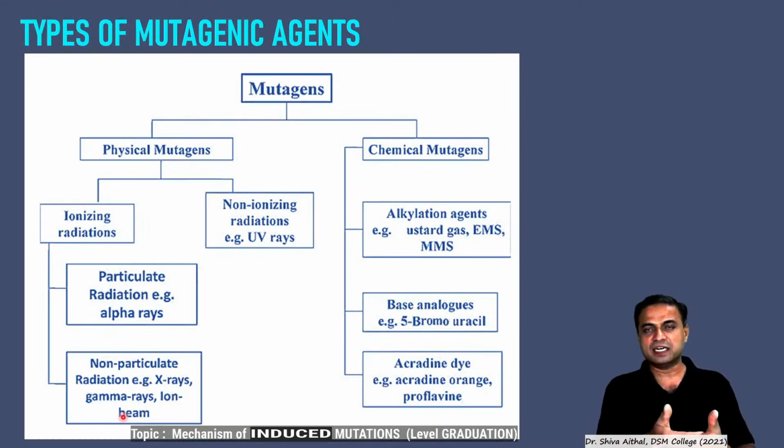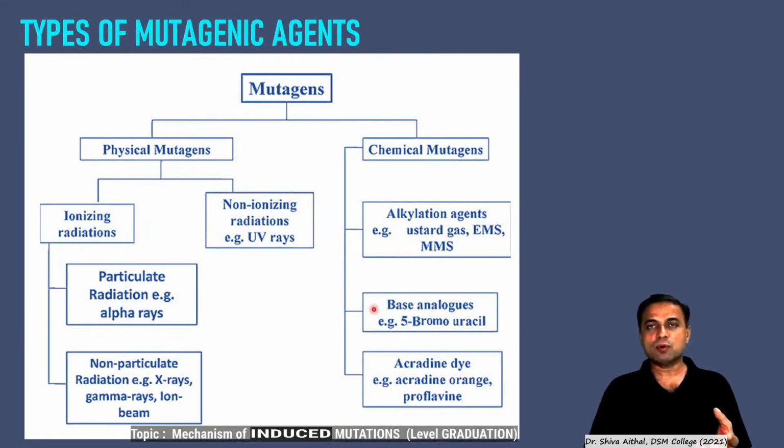Means we are talking about the penetrative power of the ionizing radiations. So the more penetrative they are, the more hazardous they will be. Similarly, the second category is chemical mutagenic agents. We have seen the various types of mutations. All these types will come into play when the cell gets exposed to such physical or chemical mutagenic agents. So alkylation is a process which results in depurination. We have already seen what is depurination. So alkylating agents like mustard gas, ethyl methyl sulfonate, methyl methyl sulfonate, etc.